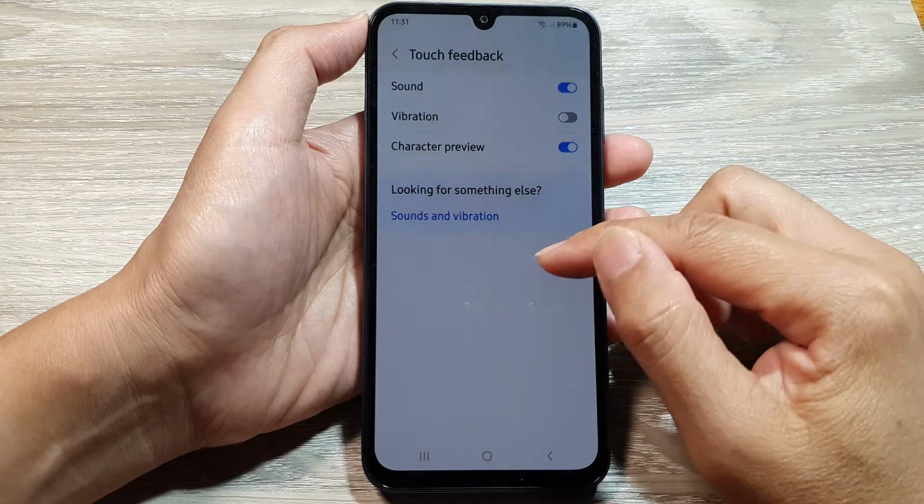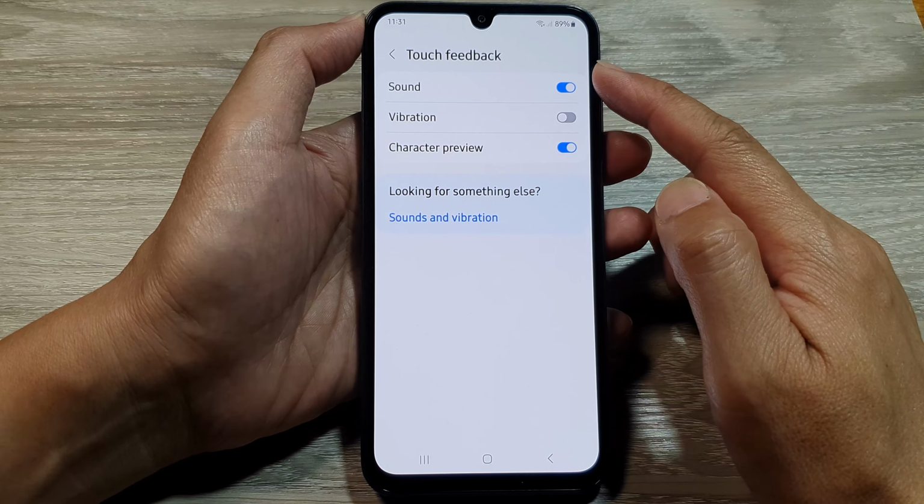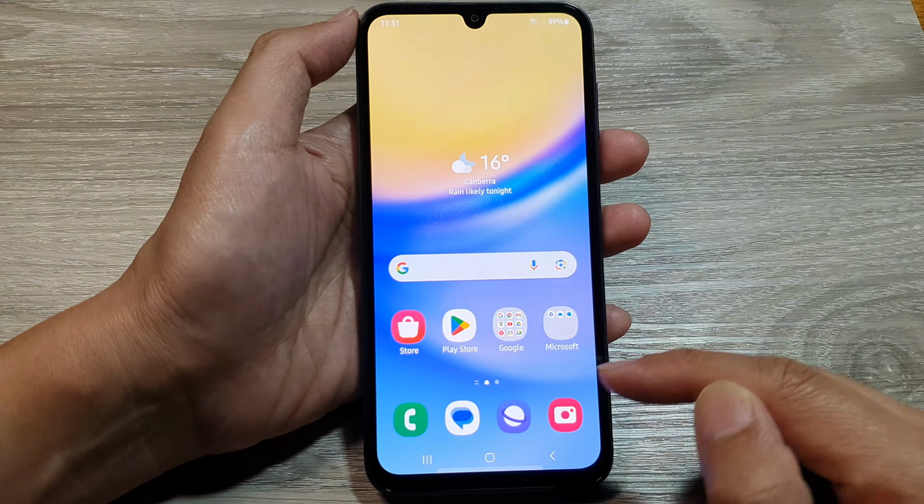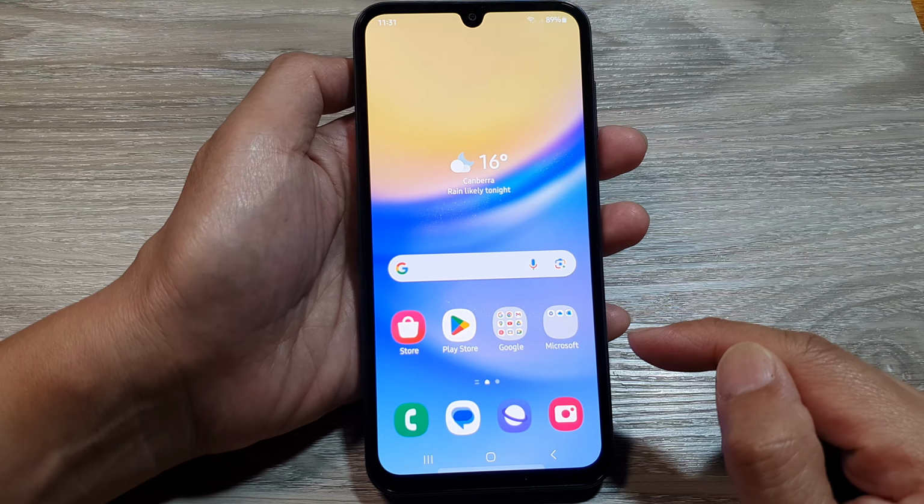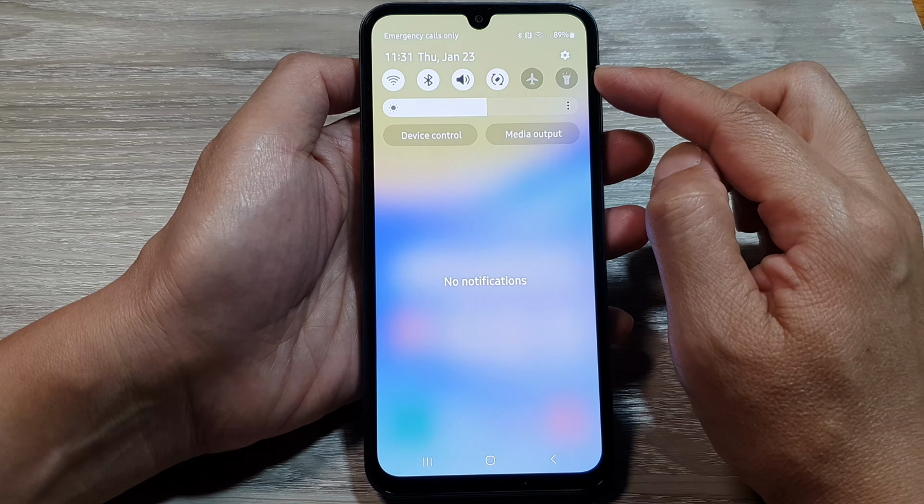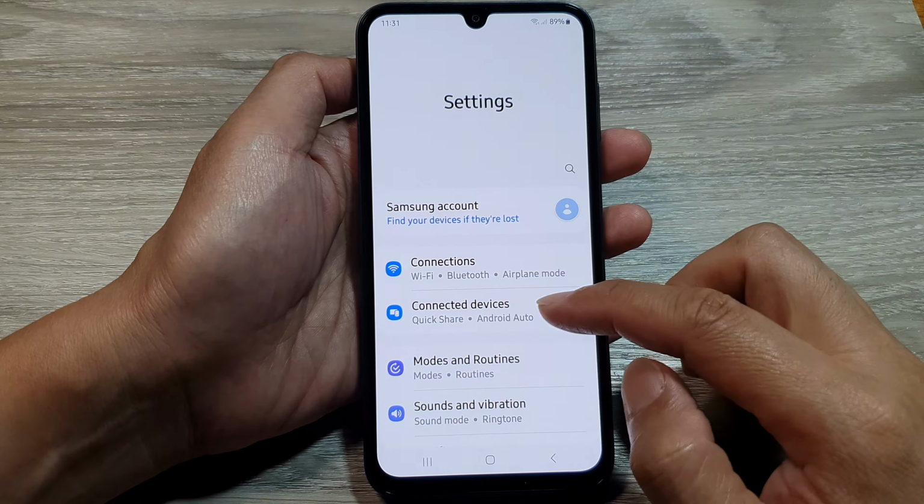How to turn on or turn off keyboard sound touch feedback on the Samsung Galaxy A15. First, tap on the home button to return back to the home screen. Then on the home screen, swipe down at the top to open up quick settings. Now in here, tap on the settings icon.